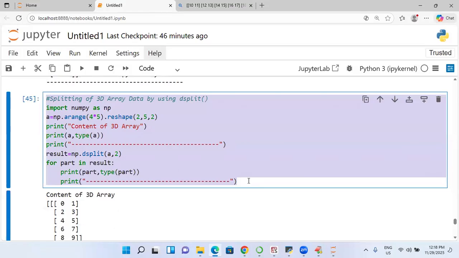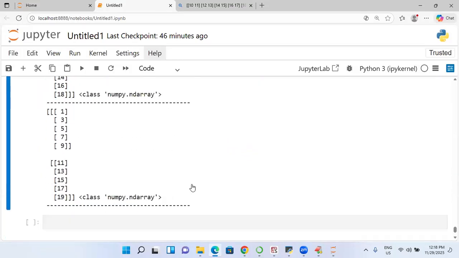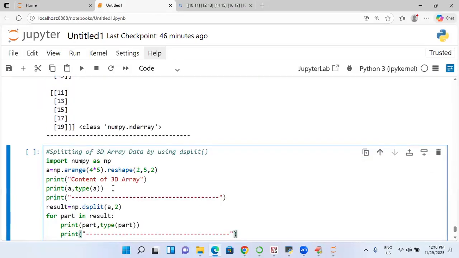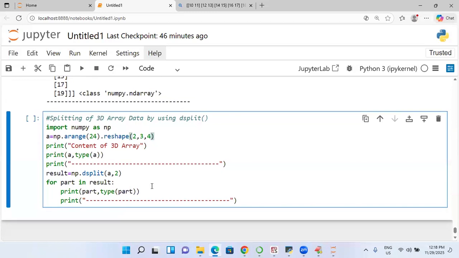I'm going to take it here. Last and final, I will write an array of 24. 24 can be represented as 2 comma 3 comma 4. Is it okay? 2 into 12 is 24. Okay, so now I am going to take it.